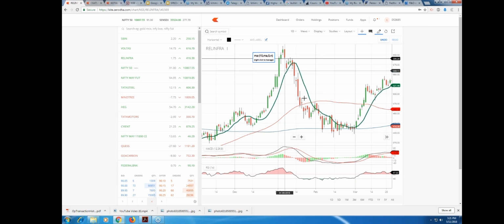It's a huge amount of money, starting from what day? 12th of January till what date did it go? 25th of February. It went on for about a good one and a half months. Beautiful trade, right? And then it took a support and then went up. So this is the trade from the top.